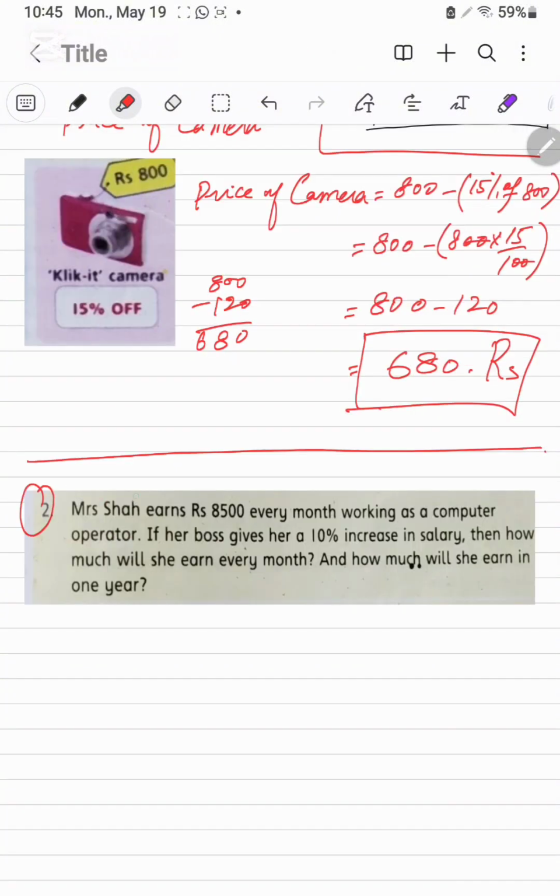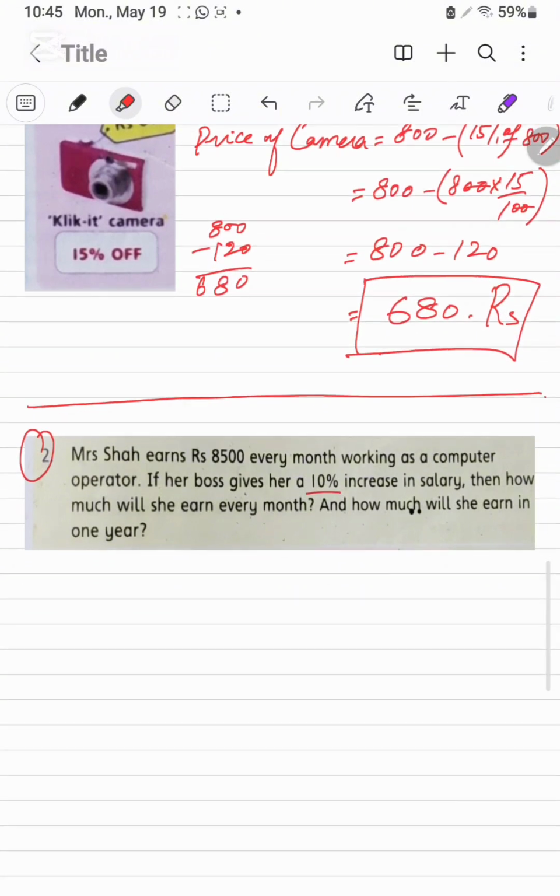It is question number 2. Mrs. Shah earns 8,500 every month working as a computer operator. If her boss gives her a 10% increase in salary, then how much she will earn every month, and how much will she earn in 1 year?